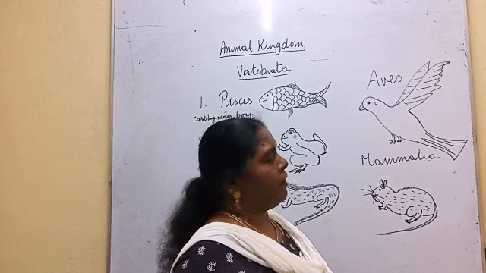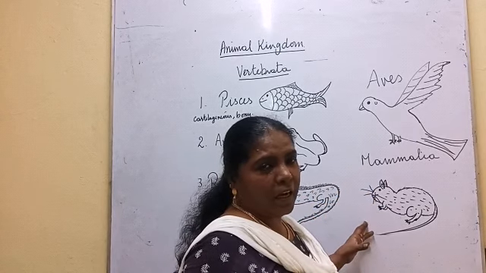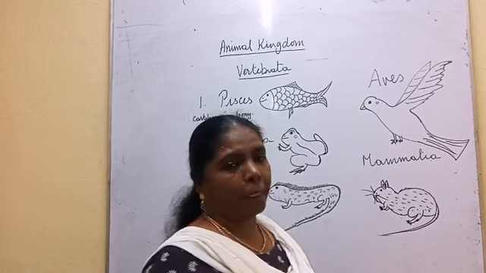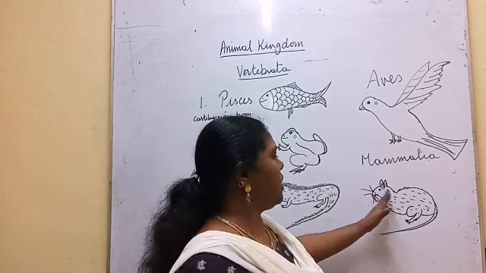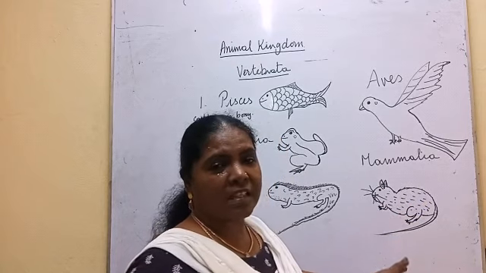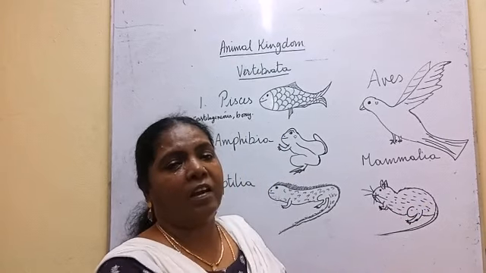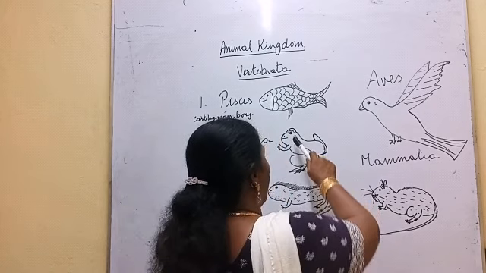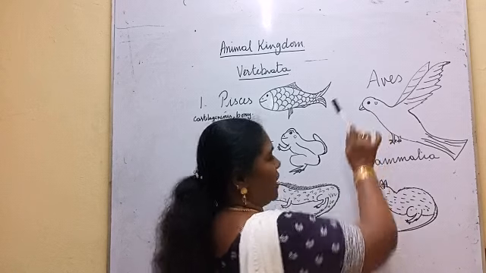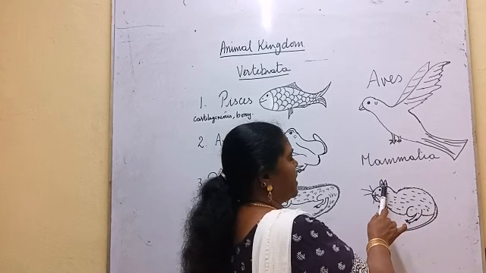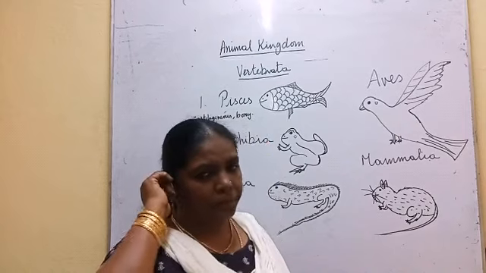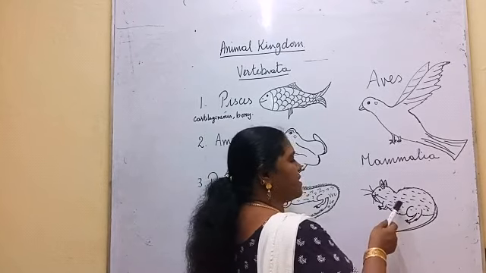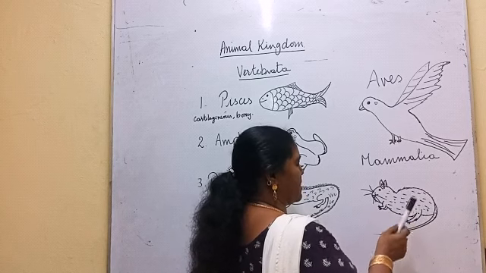If you take mammalia, they give birth. All the animals which have backbone and give birth to young ones, viviparous, are kept under mammalia. The mammalia characteristic features: the body is covered with skin, and the skin has hair. This is the characteristic feature. Then here tympanum, the eardrum. Here it has an external ear called pinna. And the body has sweat glands as well as sebaceous glands.